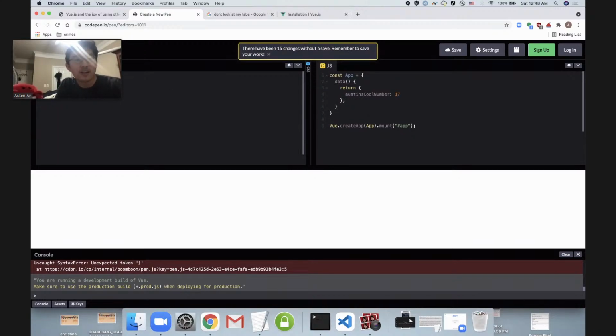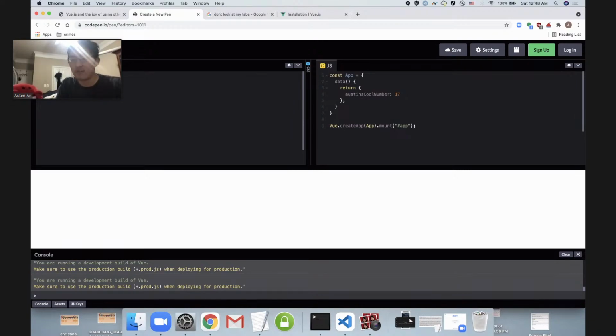So now if I go into our app, we've already done all the work of creating it and mounting it. Then all I got to do is let's make an empty paragraph. And I'm going to use that mustache syntax with the double curly braces. And then all I got to do is type Austin's cool number. And look at that. 17, look at that right there on the page.